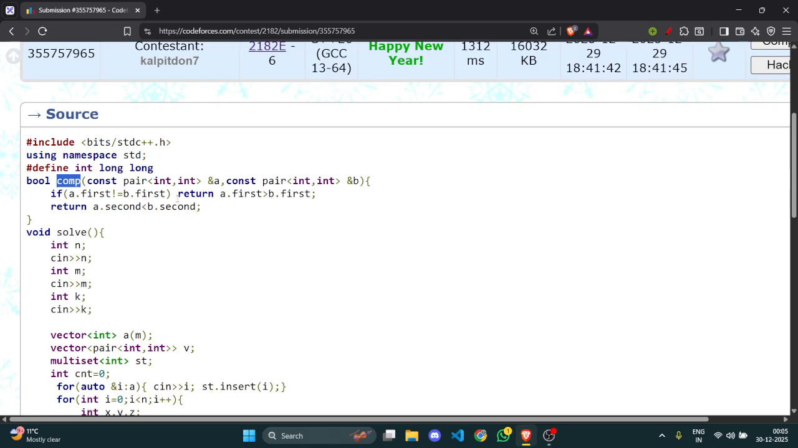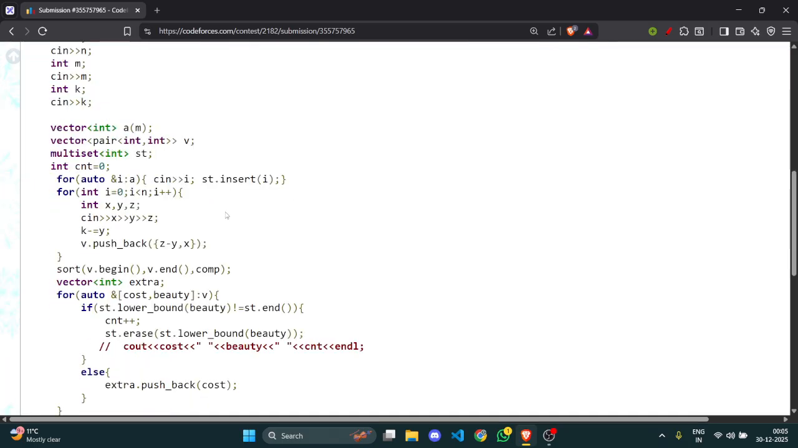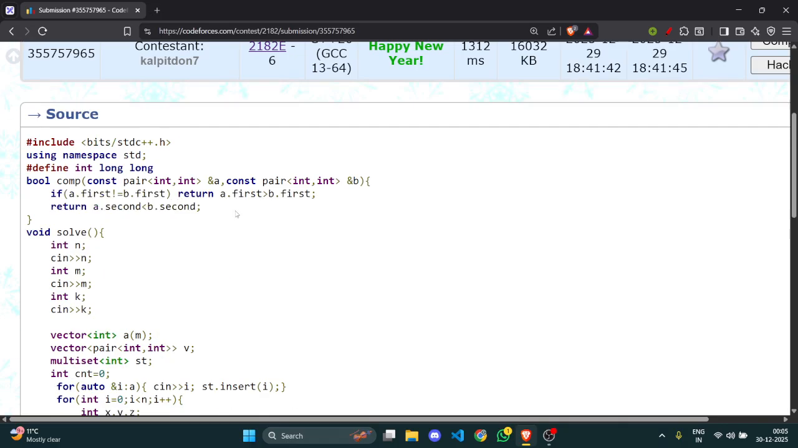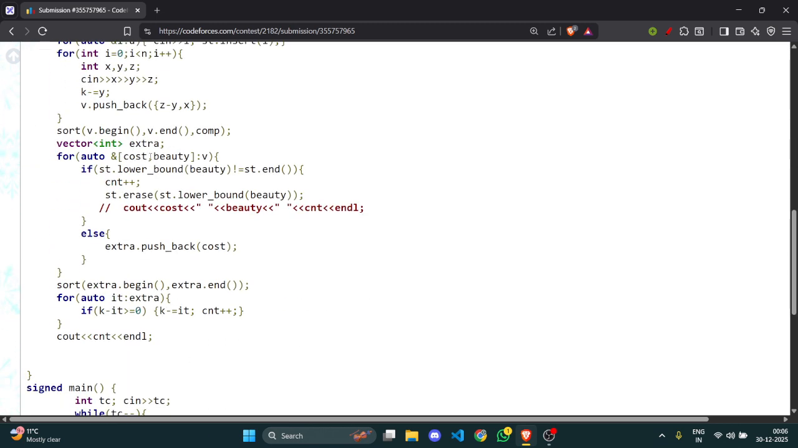What is the comparator? If the first item is not smaller, which means, what is the first item? The first item is the demand. So more demand comes first. Otherwise, the smaller box comes first. So if I can satisfy with the box first, I satisfy with the box. I find the lower bound, and if it is present in the array, I increase the count and erase the lower bound. Otherwise, I push into the extra vector, which means that these are the not satisfied ones.